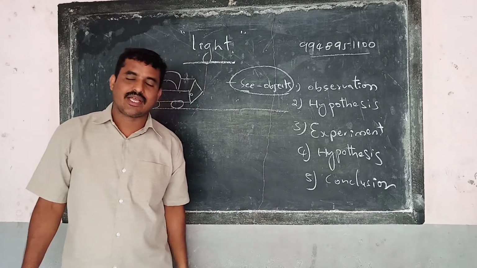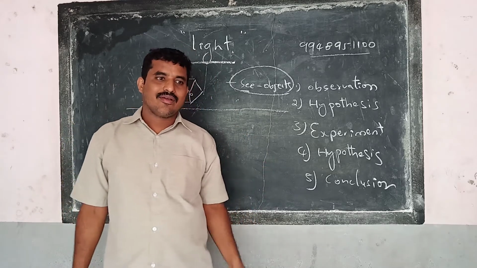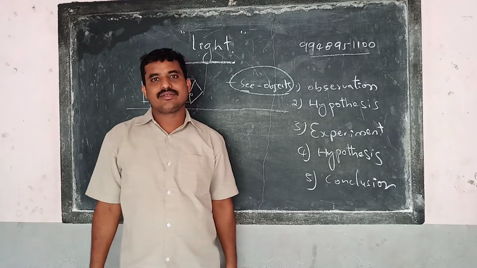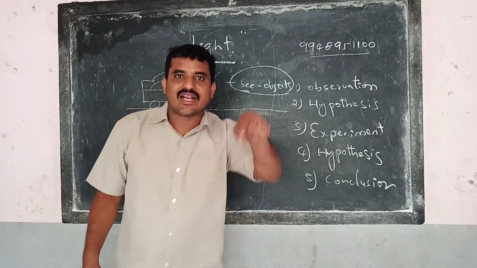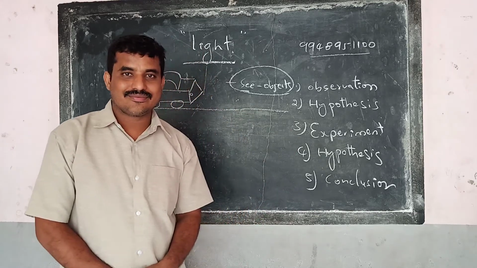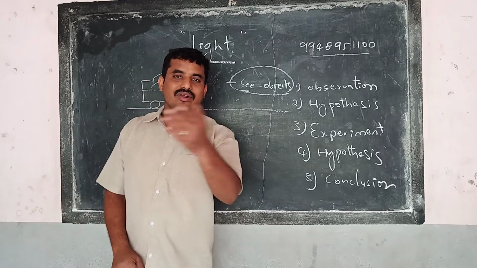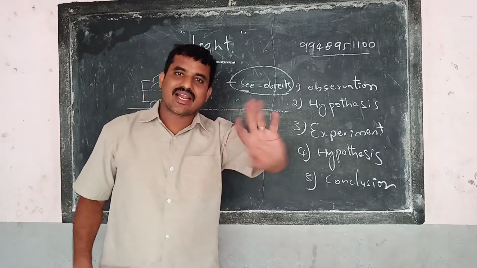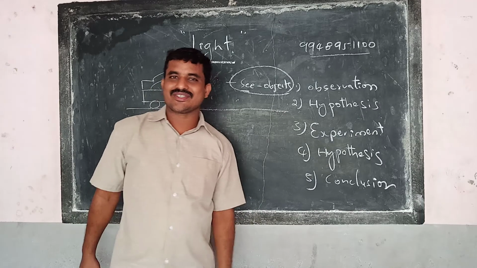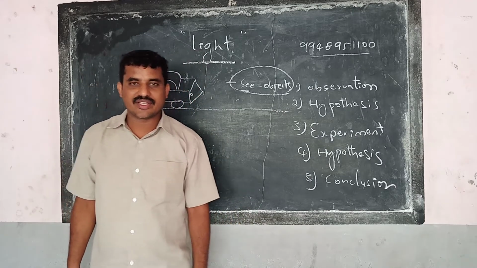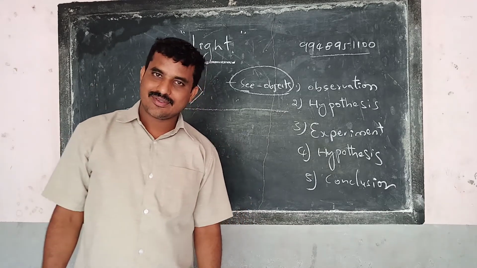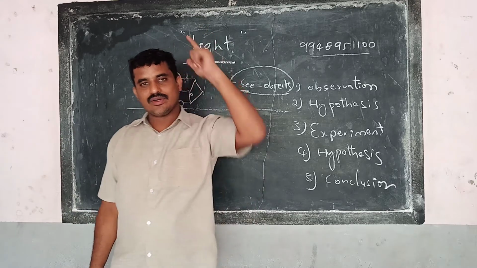What is this question, sir? You only told us that when light is there we can see the object. Again you are only asking, if the light is there, can we see the object? Now try to give the possible answers. If the light is there, can you see the object? How many of you are saying yes? Yes, everybody?